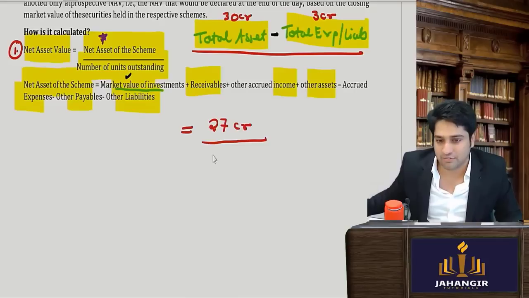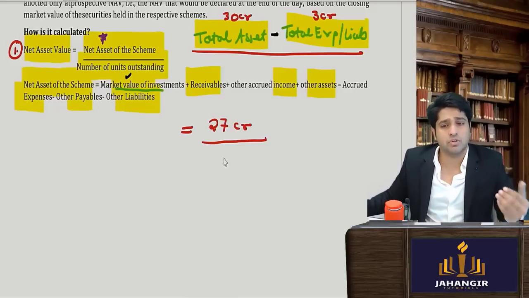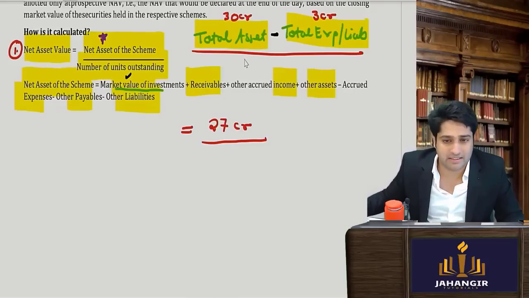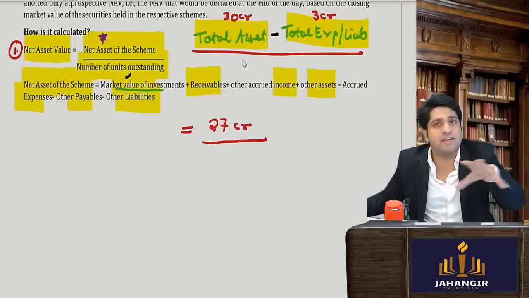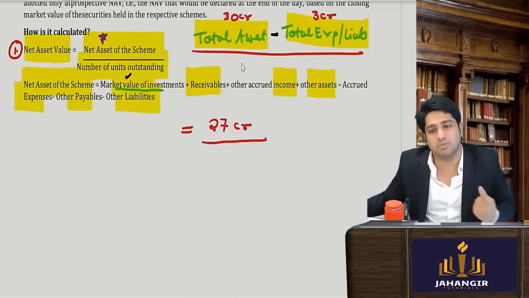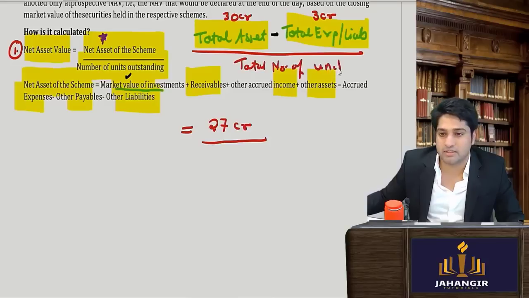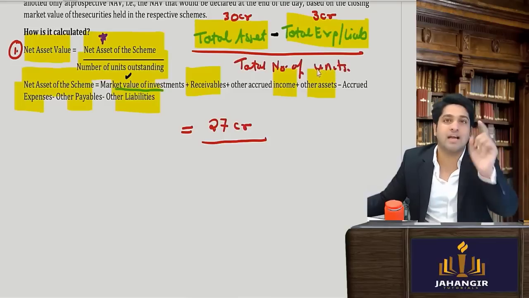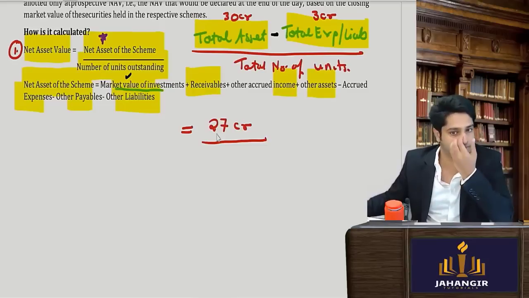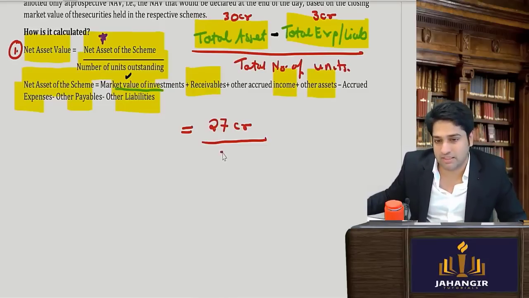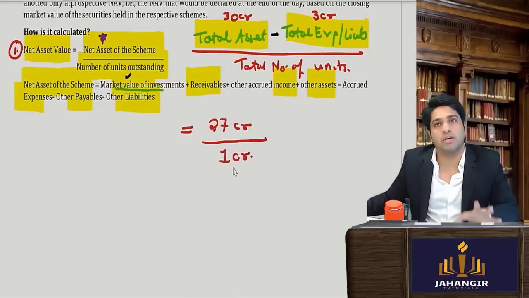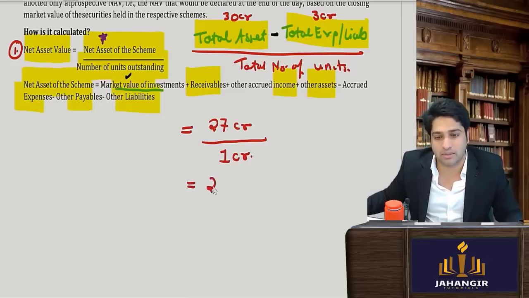So we are going to divide this, because 27 is available for everyone. I want to know how much one person will get. So I'll have to divide by the total number of units. How many units are there? That way I'll come to know how much one unit will take. So let's say I come to know that there are 1 crore units, 1 crore unit holders, each one holding 1 unit. So each one will take home how much?